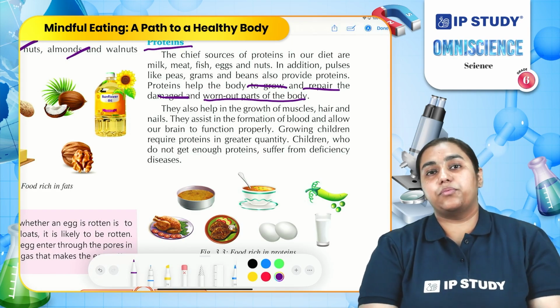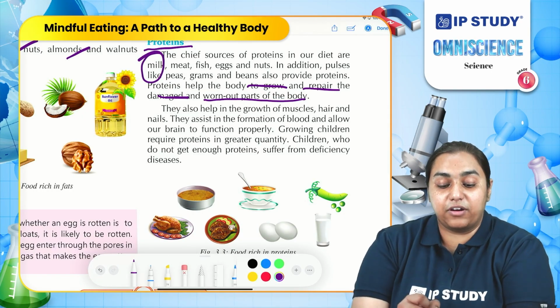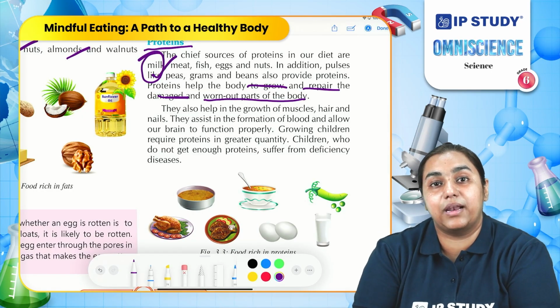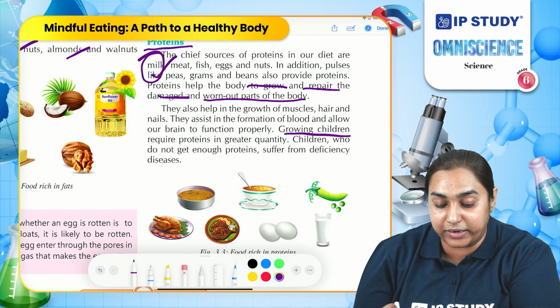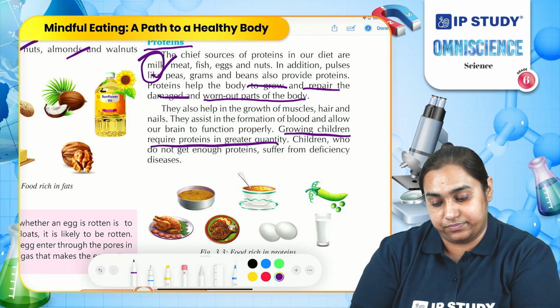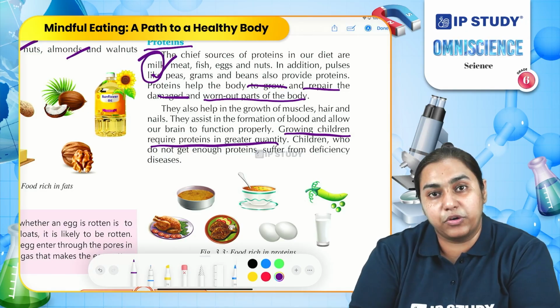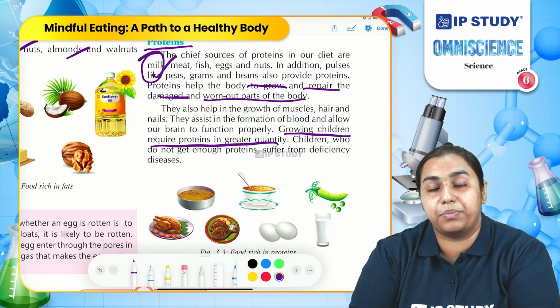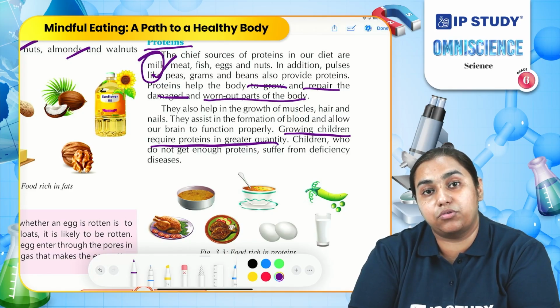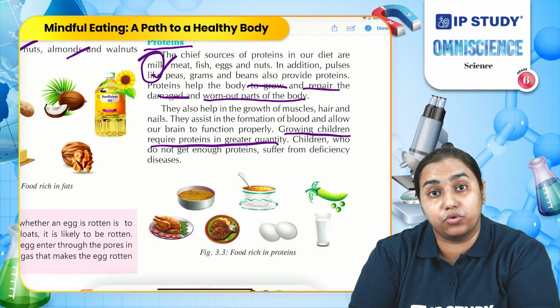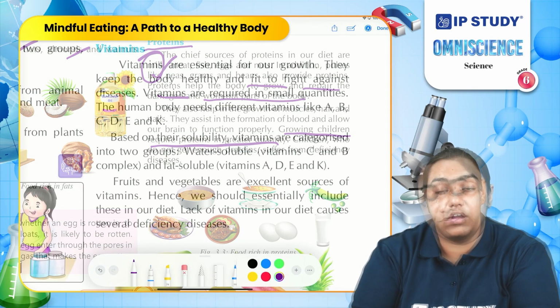What are the sources of protein? Milk is one of the important sources of protein which help us grow. And growing children need a good amount of protein for their growth. The amount of nutrients needed depends on the person, on the work and everything. For example, growing children need a large amount of protein. However, adults do not need a large amount of protein.